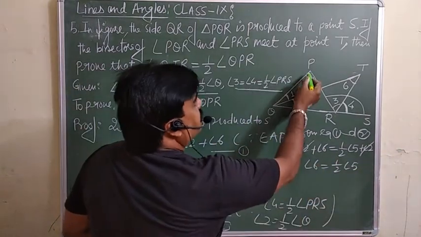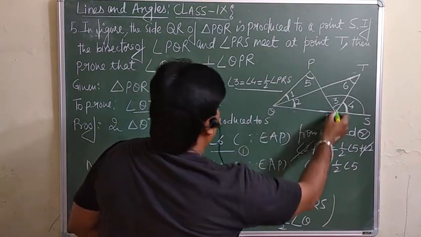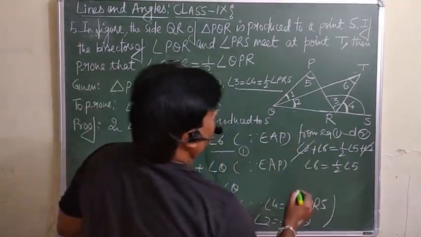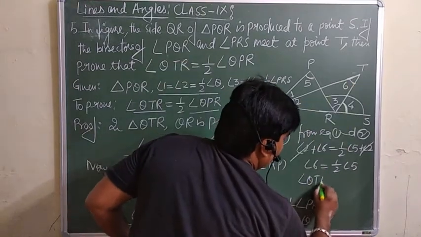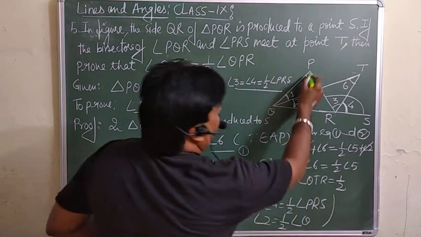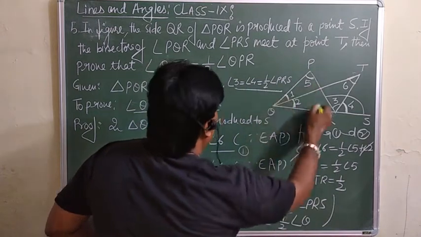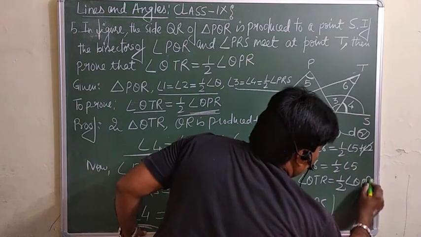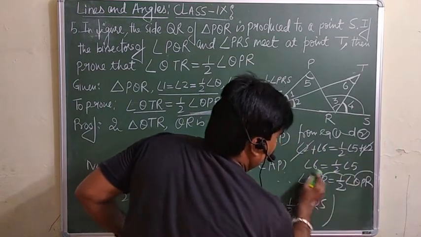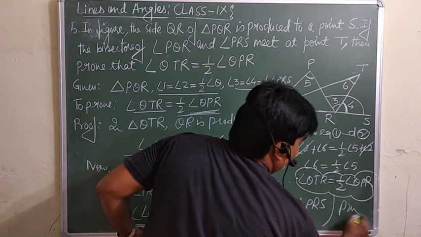But what is your angle 6? Sorry, this angle 6 is angle QTR. This angle QTR is equal to half of angle 5, which is QPR here. Angle QPR, which is what you wanted to prove. This is true. Look at